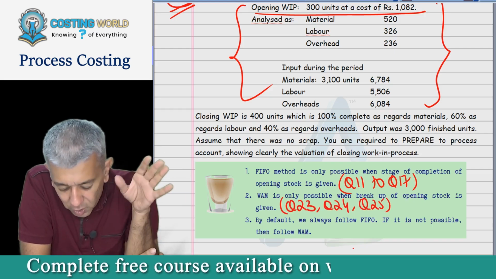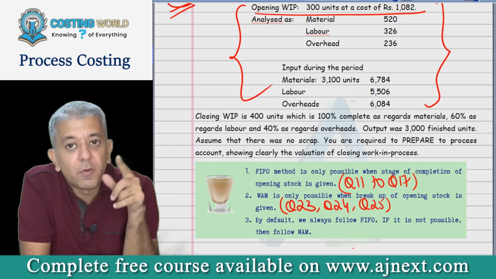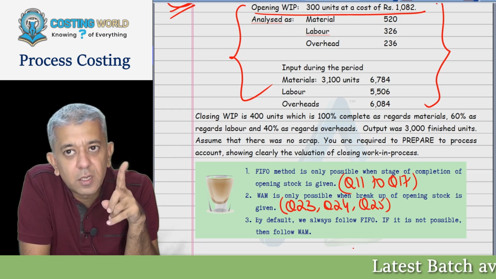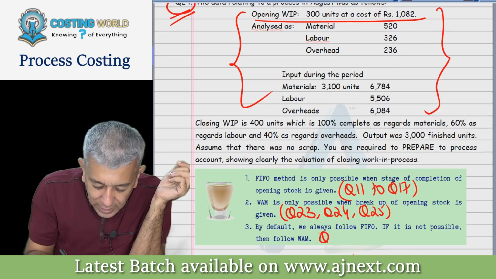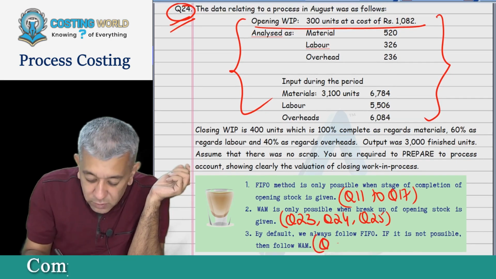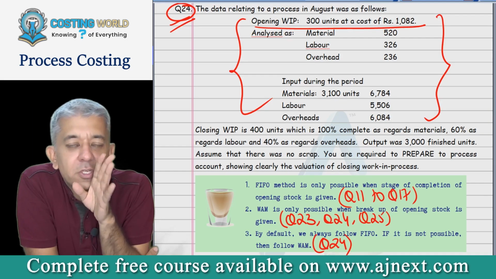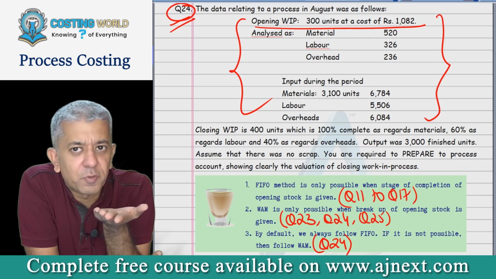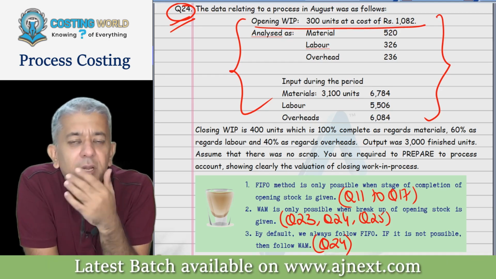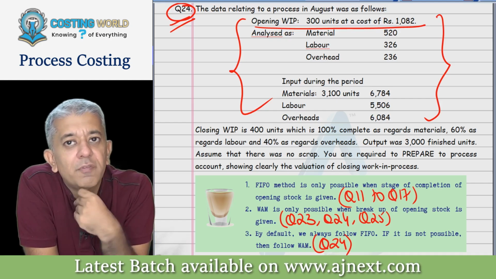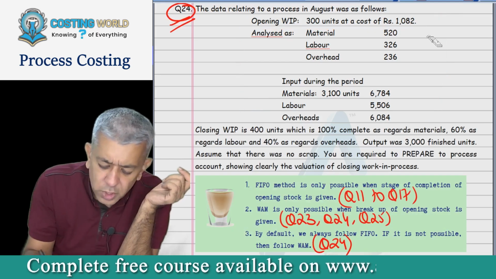Last, by default, we always follow the FIFO method. If it is not possible, then you follow which method? WAM. And this question is the best example of that. Tell me, in this question, are there any instructions on which method to follow? No. So first of all, I always try to think, let me follow the FIFO method. But if the FIFO method is not possible for some reason, then you can try to follow the weighted average method. Okay, that's it. Now, this question you are starting.